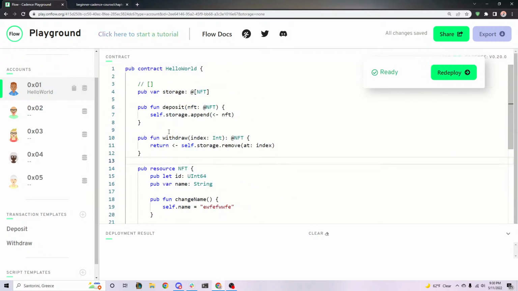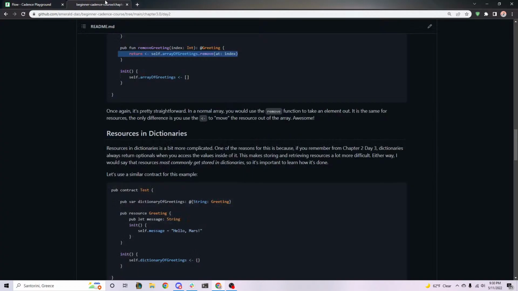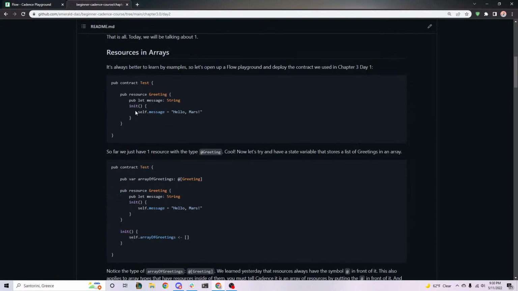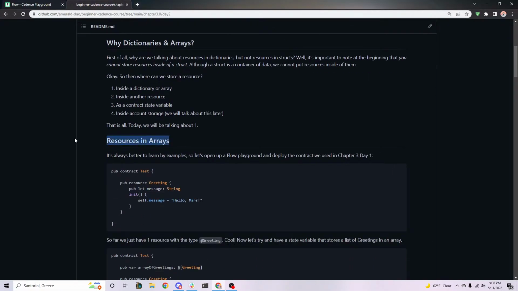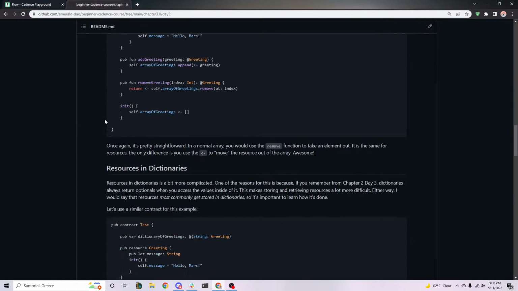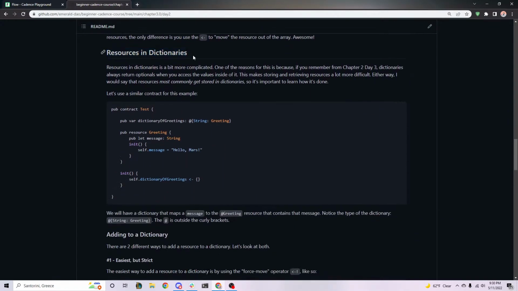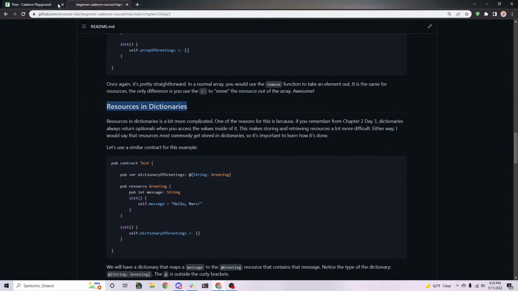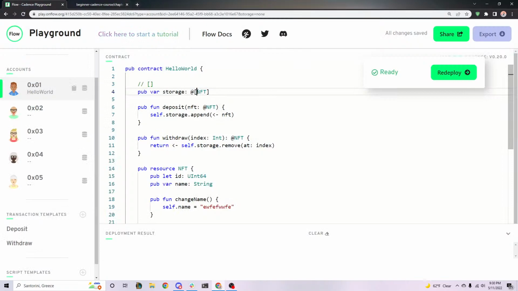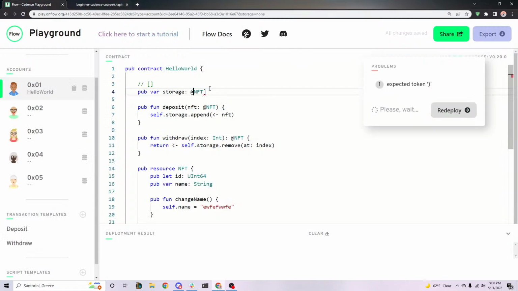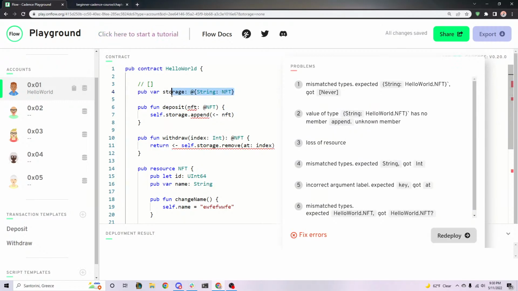Yeah, so that is arrays, okay? That covers this whole resources in arrays section. The next one, sort of self-explanatory, is resources and dictionaries. It's actually more complicated, believe it or not, quite a lot more complicated. So let's talk about resources and dictionaries. I think the most common data type you'll see is actually resources and dictionaries. It's extremely common and very useful.